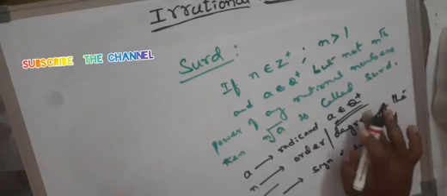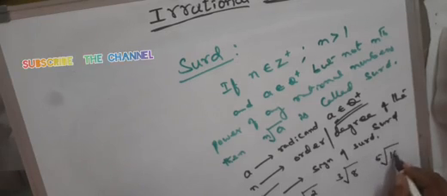For example, root 2 is a surd, cube root of 8 is a surd, fifth root of 16 is a surd, and square root of 27 is also a surd.